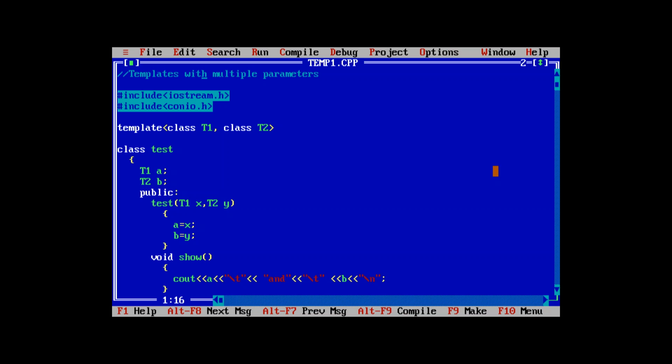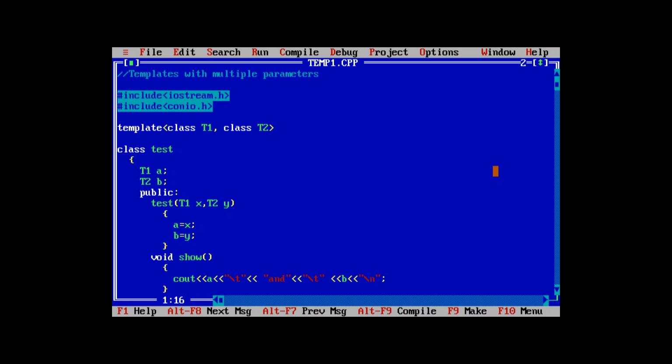So there are two classes declared, T1 and T2. Then a new class will be declared, which is Test. Now take the variable of the template type T1.